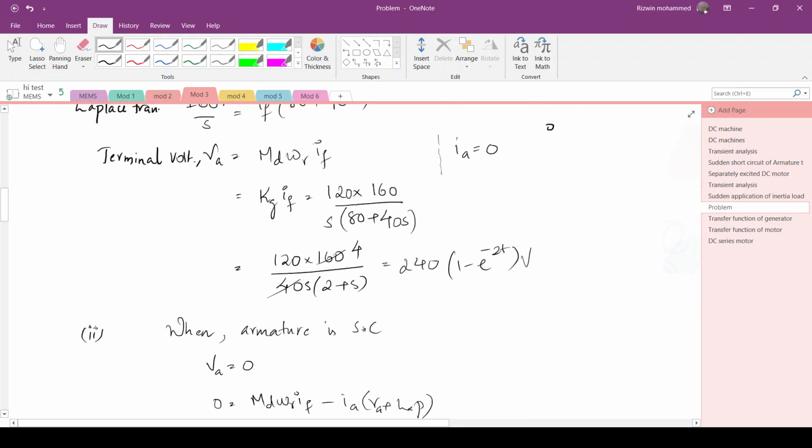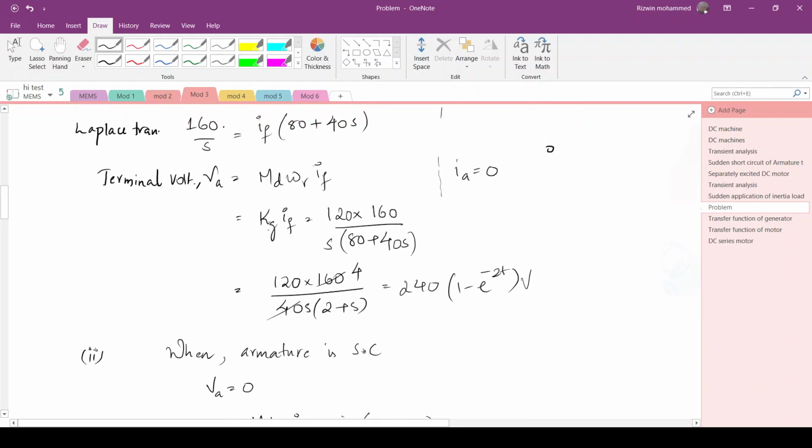So we substitute that, kg into IF. So for IF we will be substituting 160 by S into 80, that is 160 by 80 plus 40S. Okay. So upon cancellation and taking the Laplace inverse, you will get 240 into 1 minus e raised to minus 2t volt. So this is the variation of armature terminal voltage upon applying a field voltage of 160 step input.